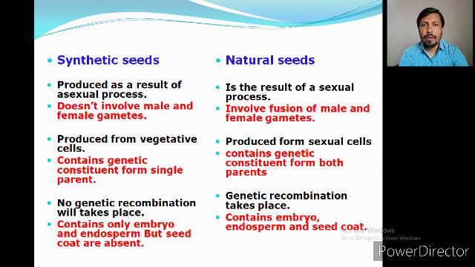Next, the synthetic seed contains only the embryo but does not have the endosperm and the seed coat. Obviously, we take only the embryo for the production of the synthetic seed. We provide a mass of sodium alginate with nutrition as a kind of endosperm. But the natural seed contains the embryo, the natural endosperm, and the natural seed coat. So these are some differences between the natural seed and the synthetic seed.